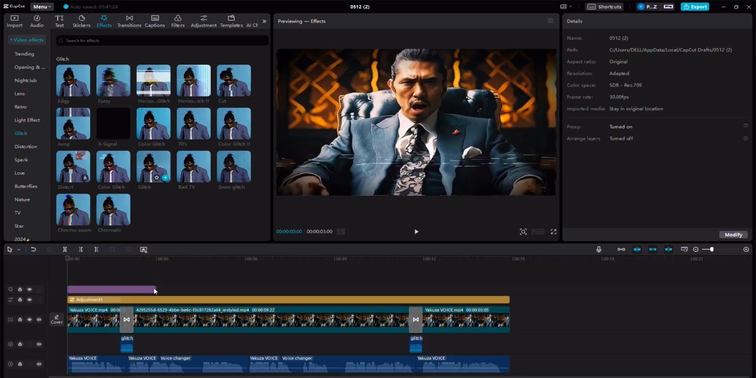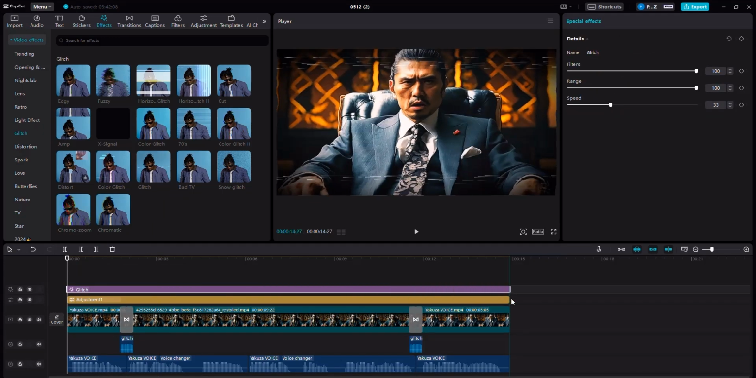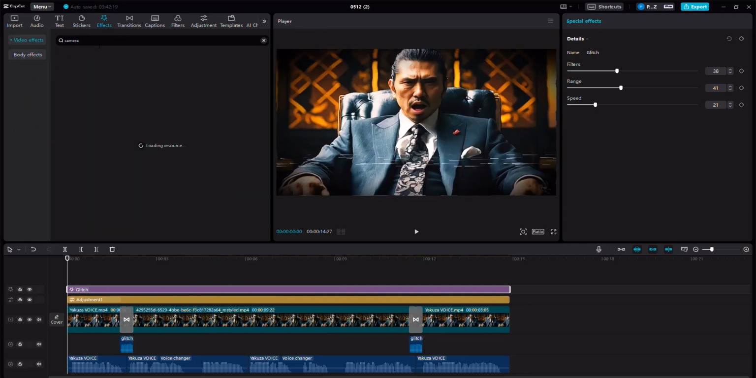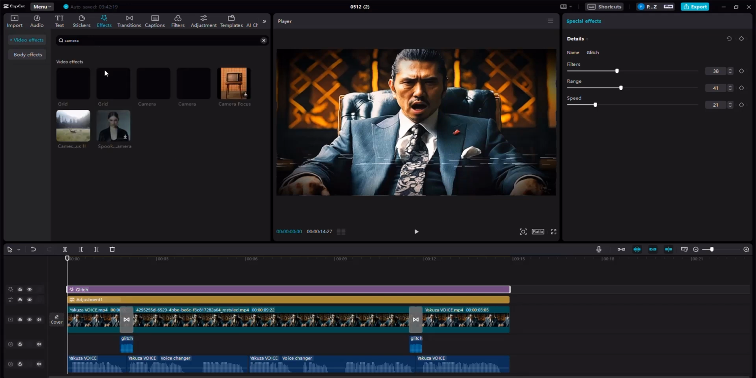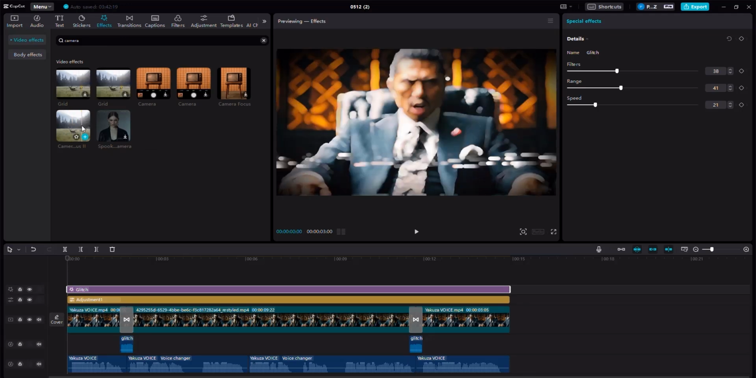Let's place it in here. And of course, as you can see, the glitch is added, but it's pretty intense. So I'm going to edit the range, edit the filters and the speed. I don't want it to change the aspects of the video a lot. And then I would like to go here and look for another one, which is a camera focus. It's a camera focus. And with the camera focus, what we can do is we can pretty much add it to the video so that we can showcase that it's almost like a camera focus. Okay, camera.